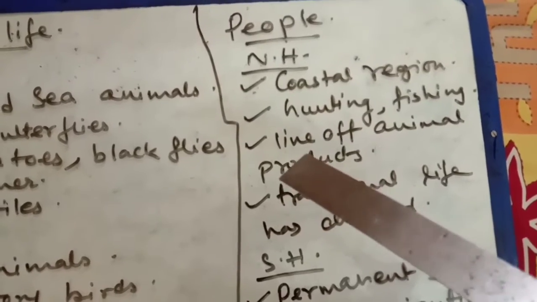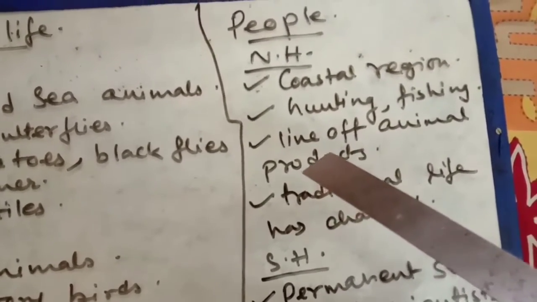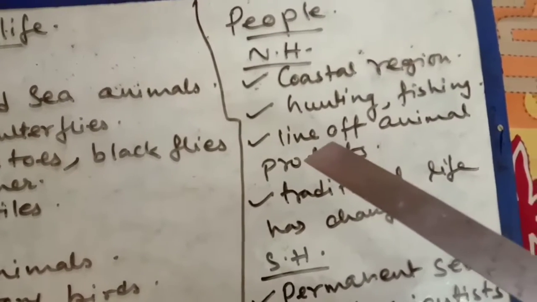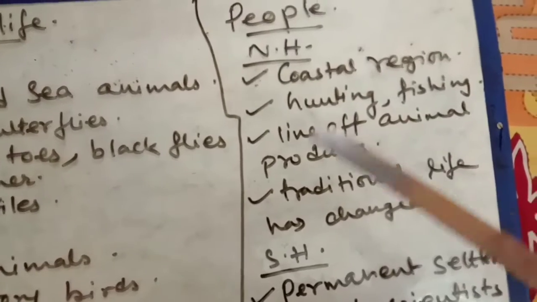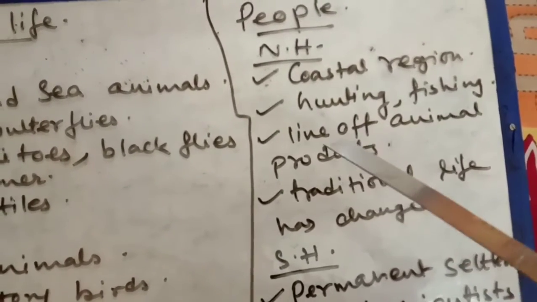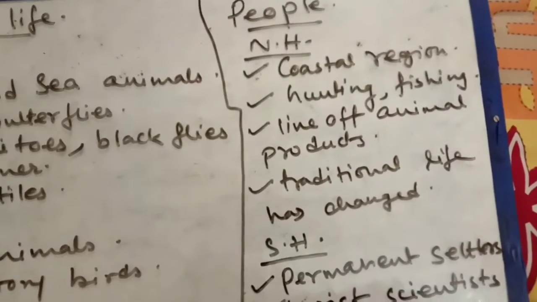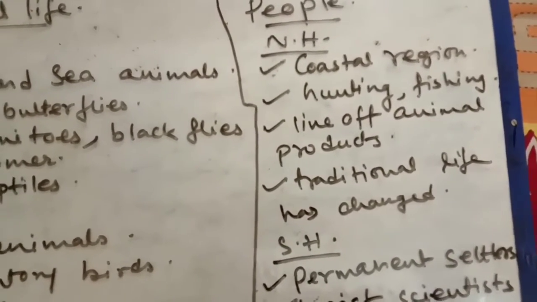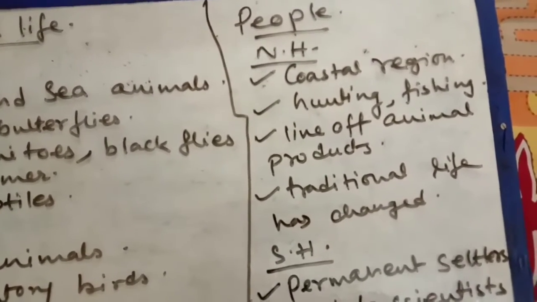Then come to this portion, that means live off animal products. People live only off animal products, as it is extremely difficult to take anything from vegetation. Vegetation we cannot get, only in the tundra can we get vegetation, so it is impossible to live off it.